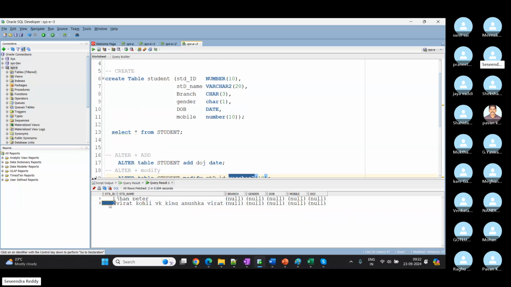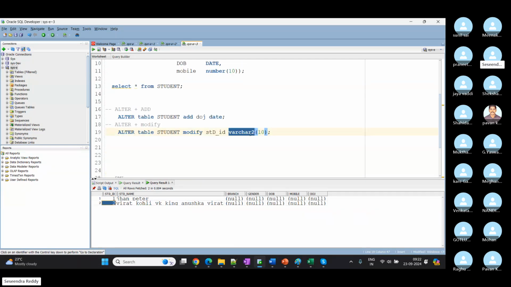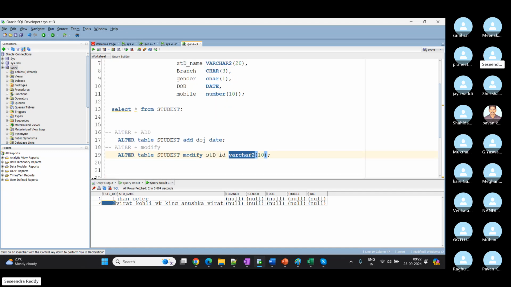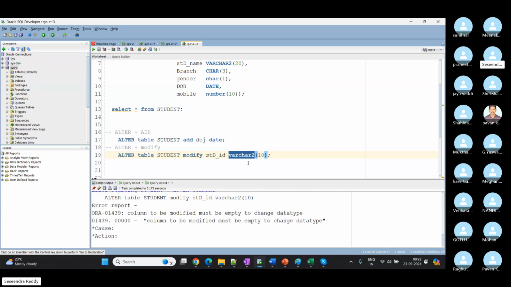We inserted two records, 1 and 2, which are number data type. Now we are coming with a change to varchar data type. Varchar is fine, it will allow characters and numbers, right? But what if we try to update character to number? If the entire column has only numbers, we can convert it to a number data type. But what if we have a mixed combination of characters and numbers? It won't allow us to change from character to number, right? That is why the table should be empty to modify data types. Okay, data types, not size.